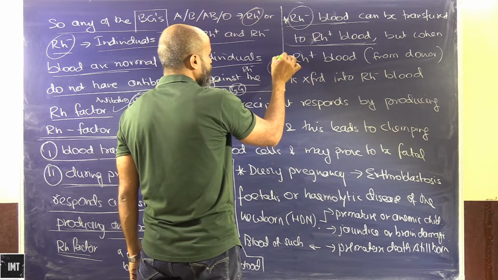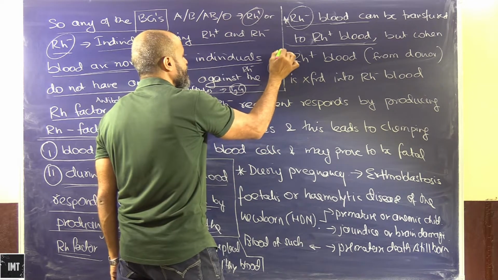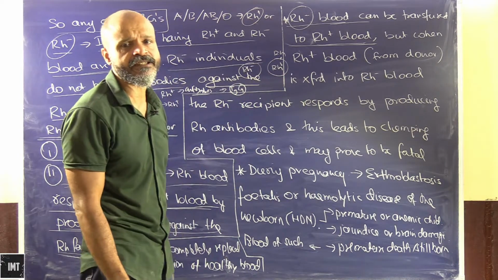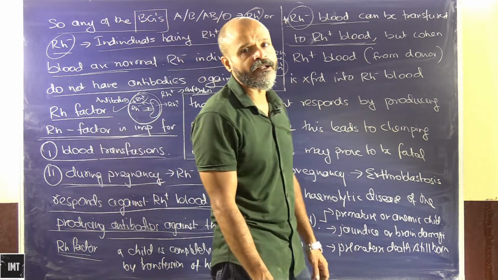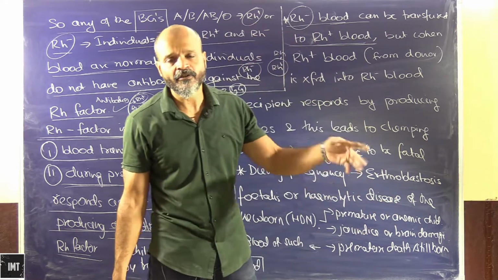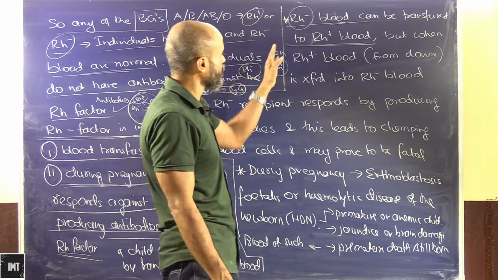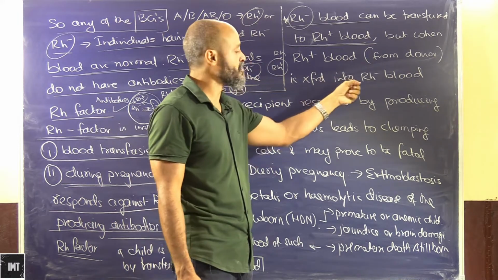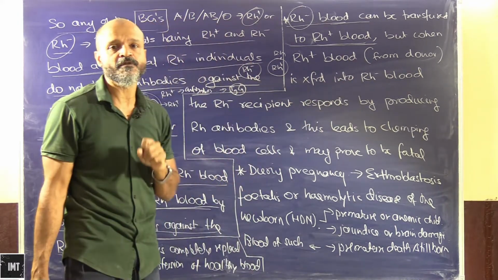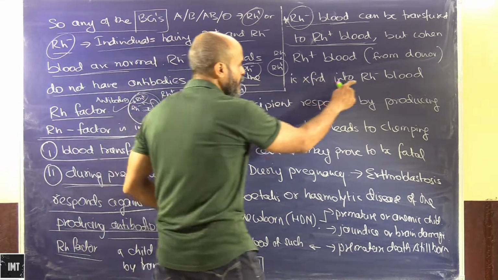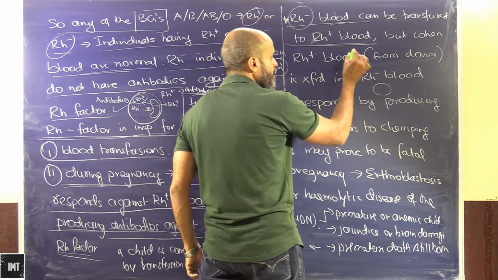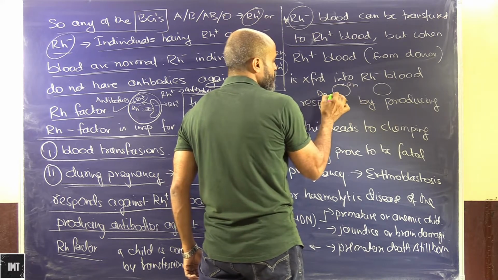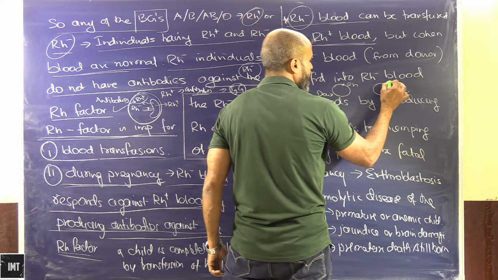So obviously we know that RH plus will have the RH antigen. In its plasma there might be antibodies, but again, as I said, the plasma of the donor is so diluted that it will hardly have any effect. Okay, so this can be easily done, but when RH plus blood from a donor is transferred into an RH minus recipient, that's when the problem will happen.